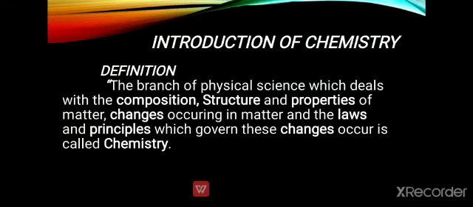Now if we talk about the laws and principles, in chemistry we discuss different laws which we will discuss in detail in the upcoming chapters, but here I will give you the simple examples of Boyle's law and Charles's law, which are related to the gaseous state of matter.